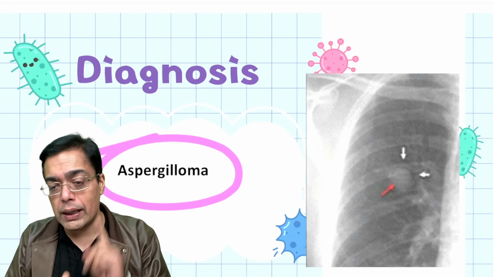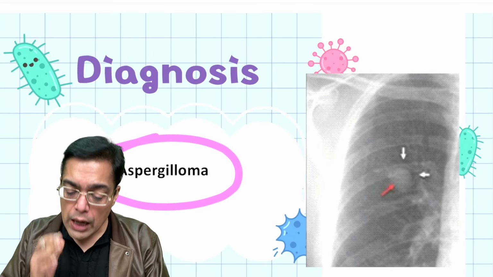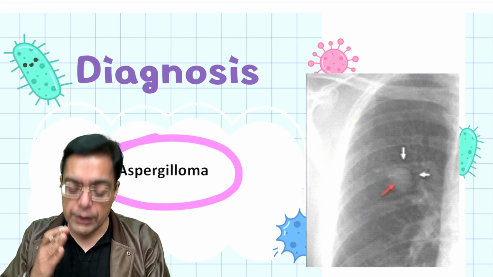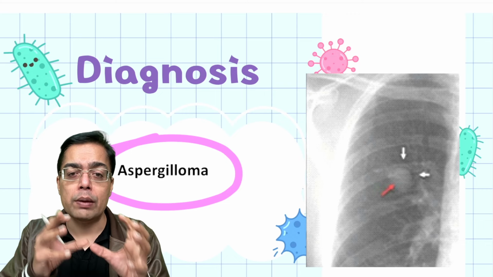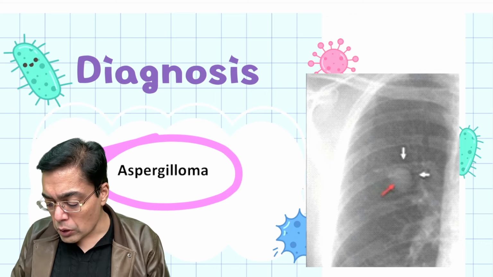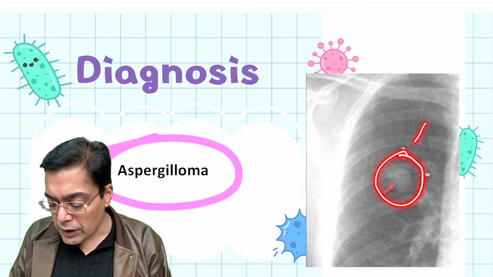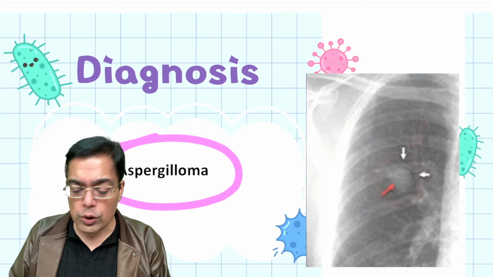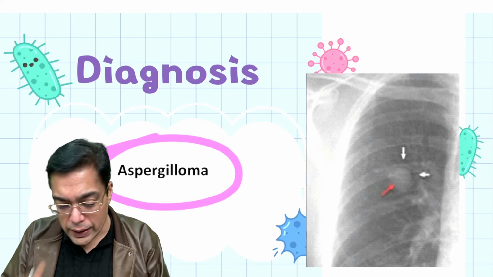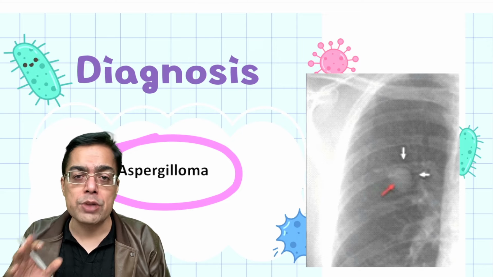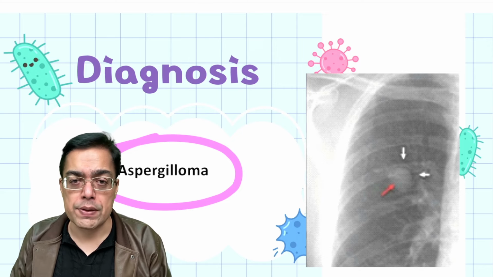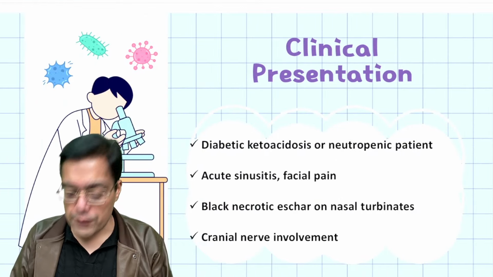So if I am talking about allergic bronchopulmonary aspergillosis, you have to think about wheezing there, you have to look for eosinophilia, look for increased IgE antibody, and there is a presence of pulmonary infiltrate. But when I'm talking about a lung cavity which is having the presence of a fungal ball like this, then you're going to be thinking in terms of aspergilloma. Again, there is going to be the colonization that is going to be taking place because of the Aspergillus species in these patients, right?